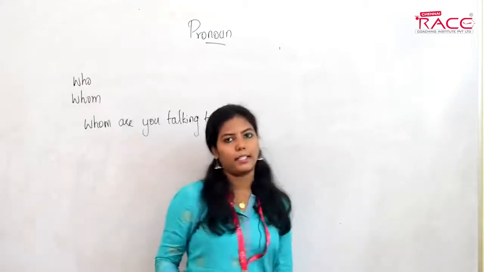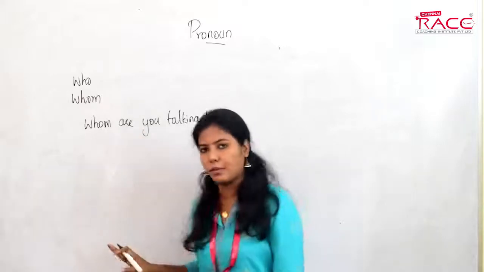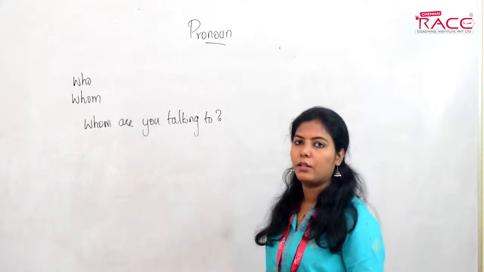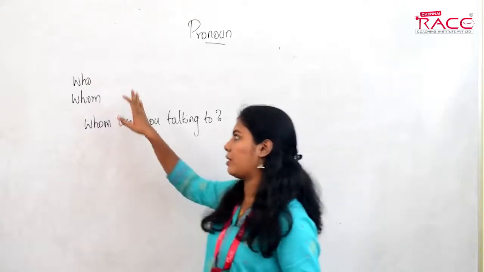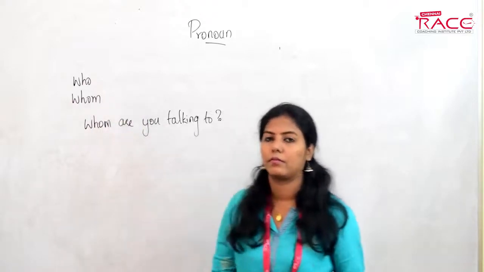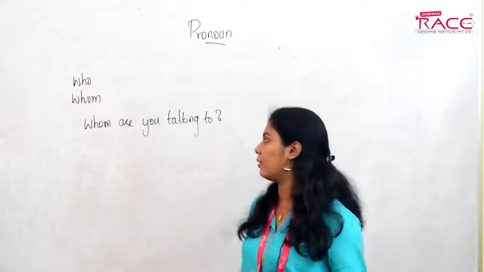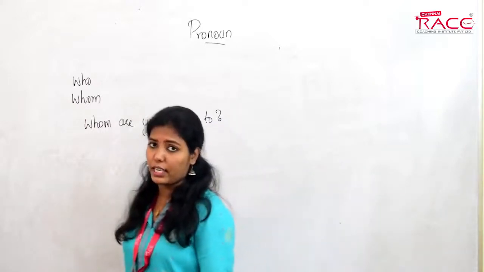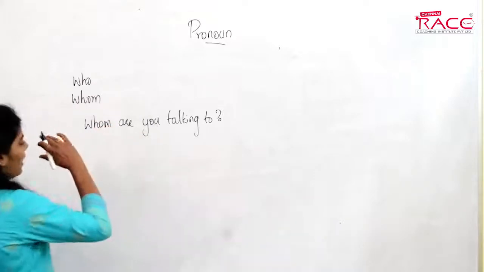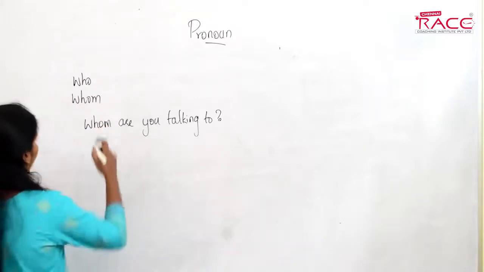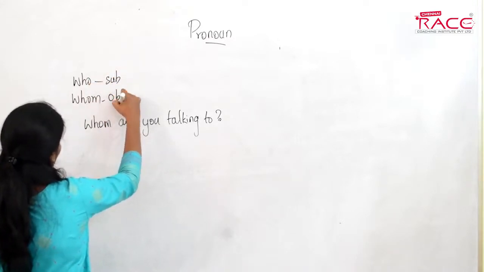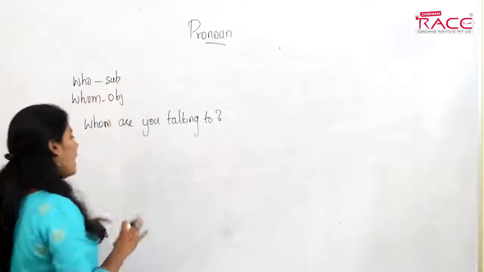In this sentence, which one is the subject and which one is the object? There is some confusion, right? The confusion arises now. I'll tell you. Don't ever confuse between who and whom. Who is always the subject and whom is always the object. I'll tell you why.